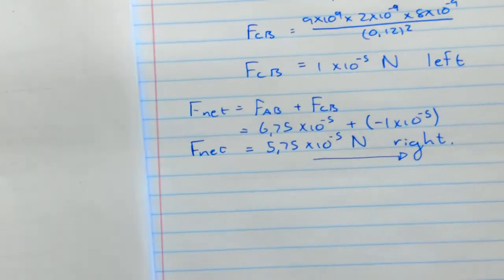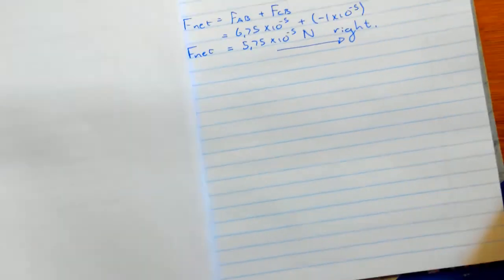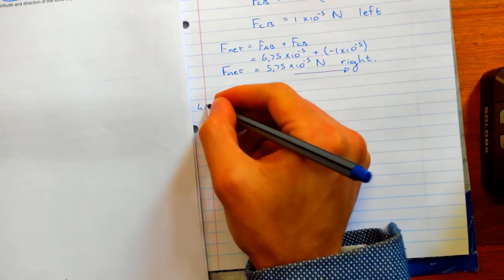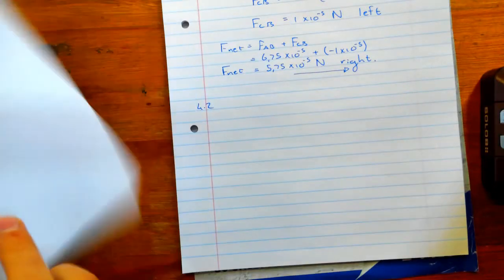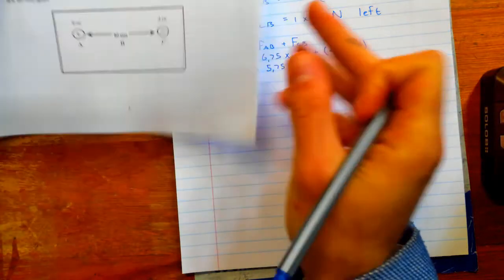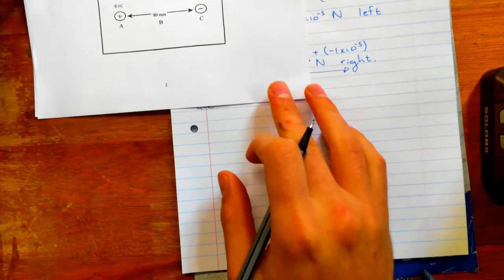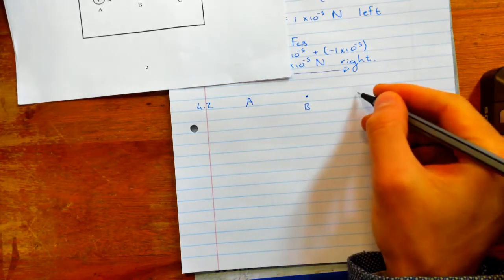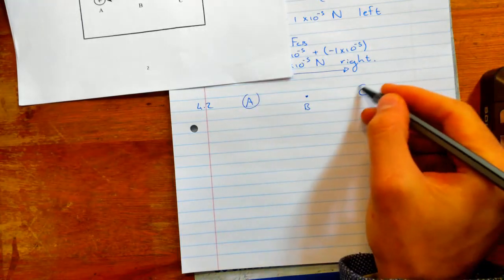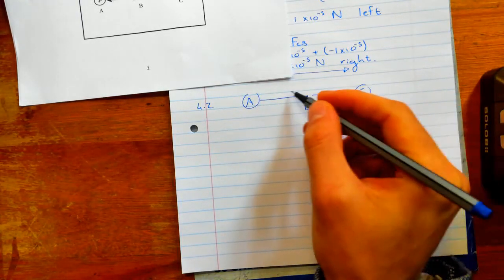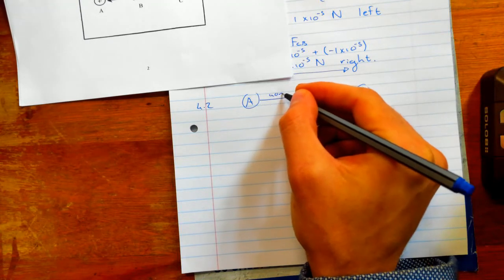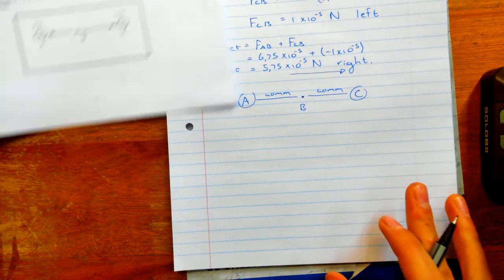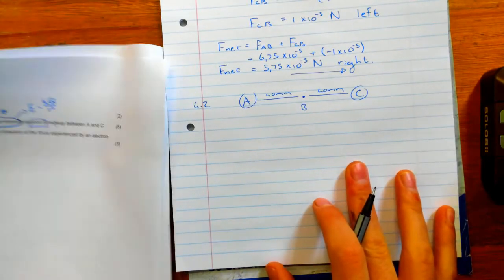Okay, so for us to answer that question, for 4.2, I'm going to draw my setup. I'm going to just copy this so we can keep a nicer eye on it. We have A, B, right there, and we have C. And they say it's halfway. So this distance was 80 millimeters, which means 40 millimeters and 40 millimeters respectively. Let's take a look at what they're asking.